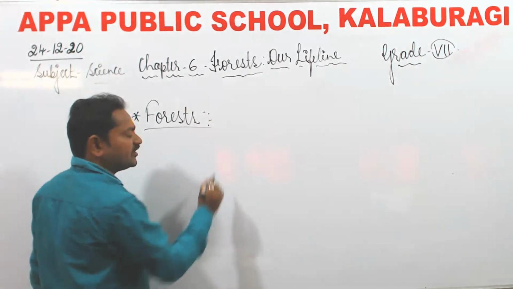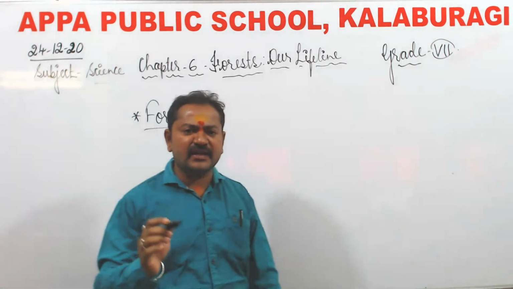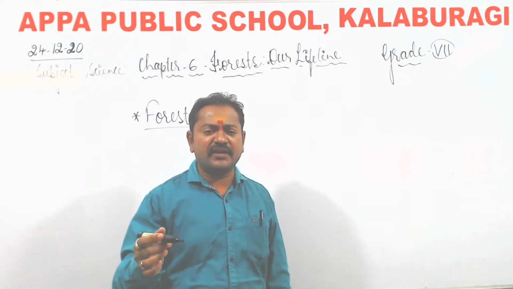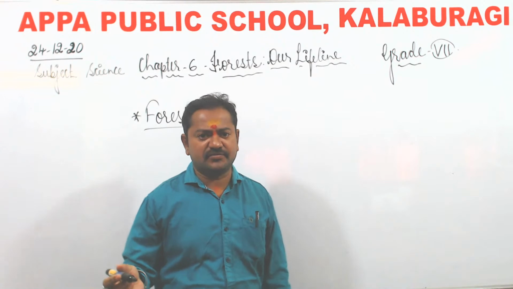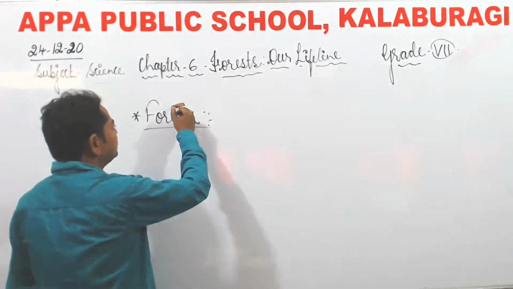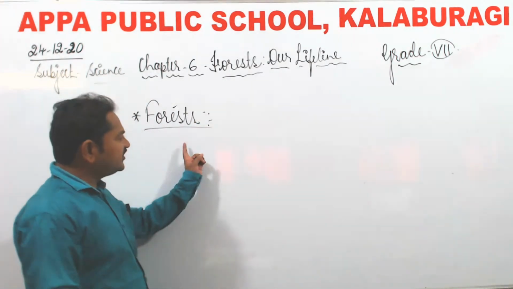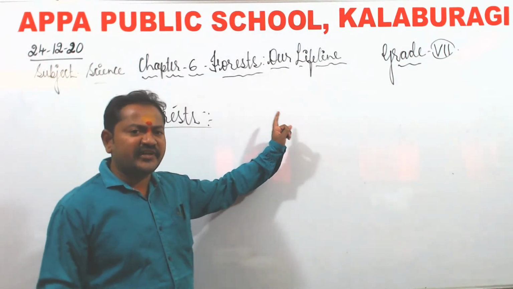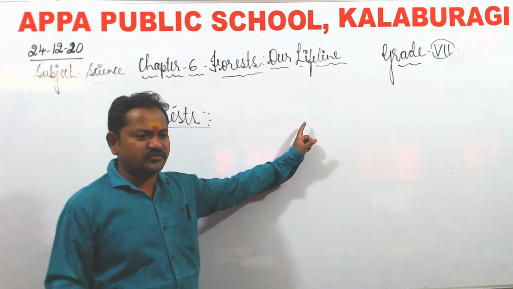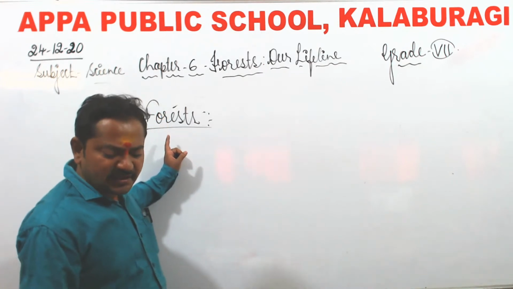What are forests? Forests are an area or a piece of land where we can find the trees and different varieties of plants. So we call this a forest. It is an area or a piece of land where we can find the trees and different types of plants.